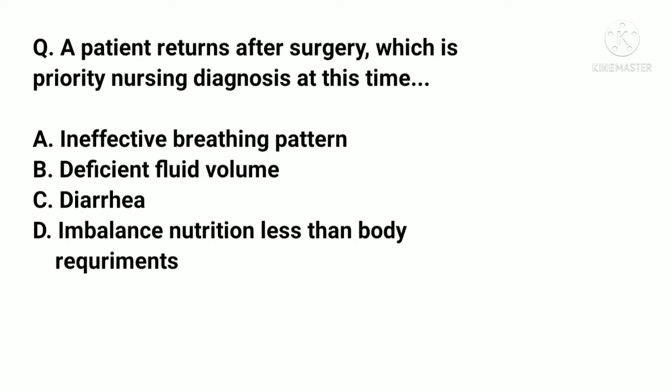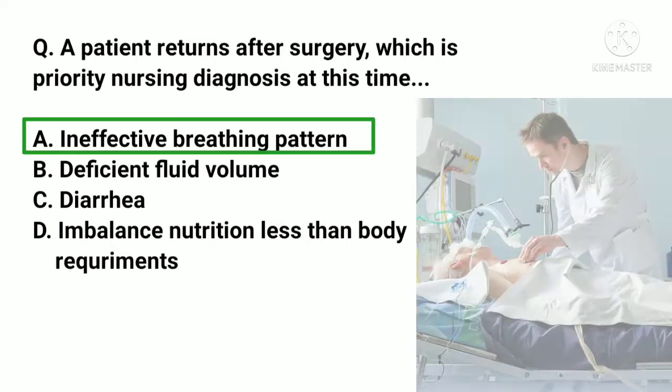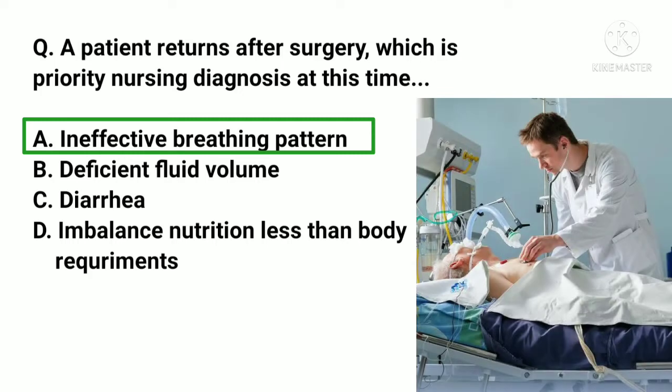A patient returns after surgery. Which is the priority nursing diagnosis at this time? A. Ineffective breathing pattern. B. Deficient fluid volume. C. Diarrhea. D. Imbalanced nutrition less than body requirement. And the correct answer is A. Ineffective breathing pattern. Ineffective breathing and obstructed airway passages is always first priority for the patient.